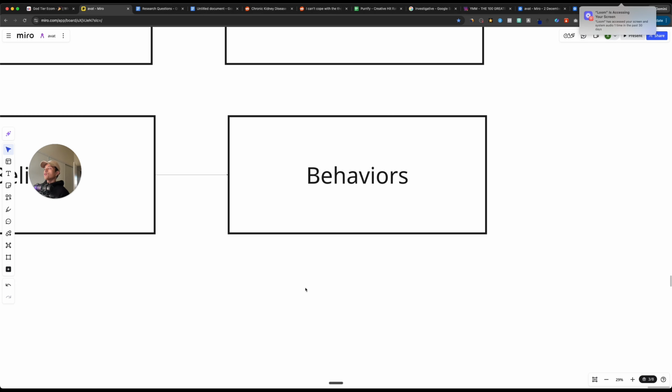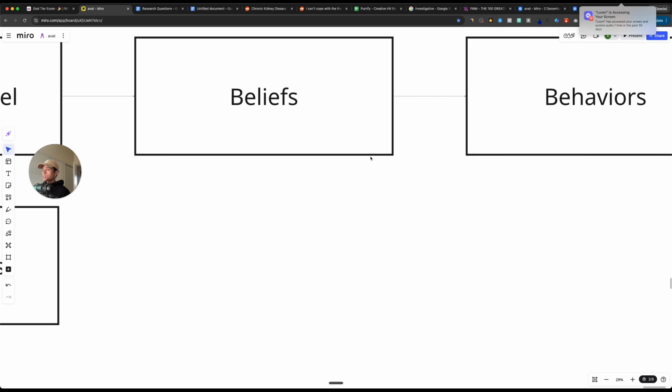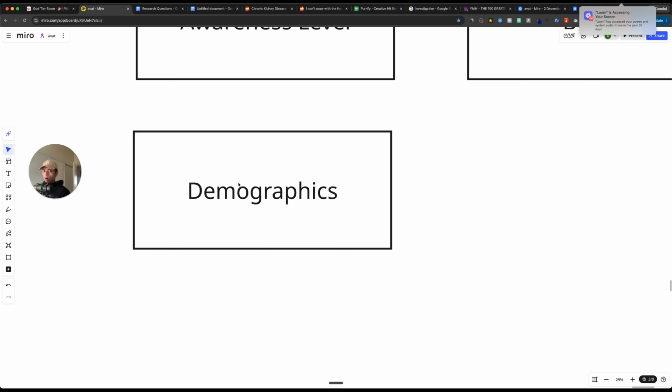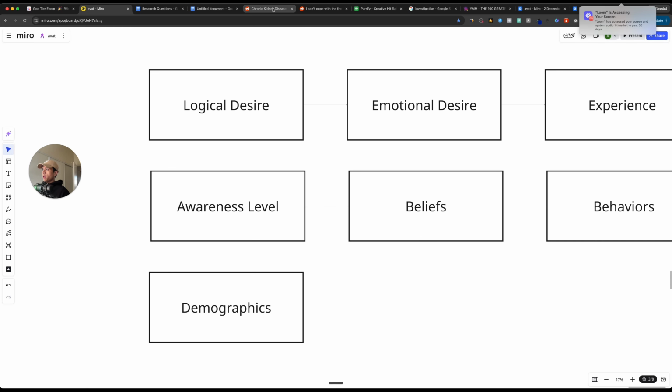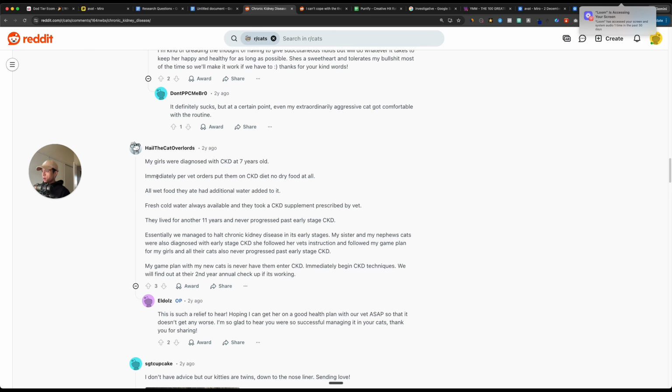They're adding water to the food. They're feeding only prescription food. They're doing constant annual checkups. And then the demographics here are obviously somebody who has already had a cat or has multiple cats and lost a cat. That's more demographic information. So very quickly, in just the span of one comment here, there are so many different ways you could take it. You could start to build a customer avatar just based on this individual forum.